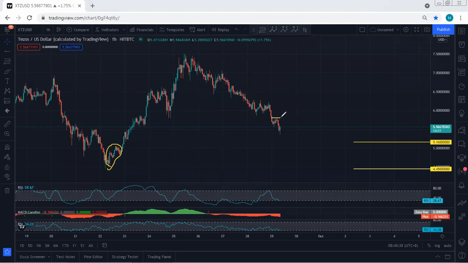Can we put our entry above here? Having the entry above here can also be an option, but we need to be quite careful, in case the price sharply reverses. And if the price is not moving in our direction, we are not going to keep the trade for more than 2 hours.